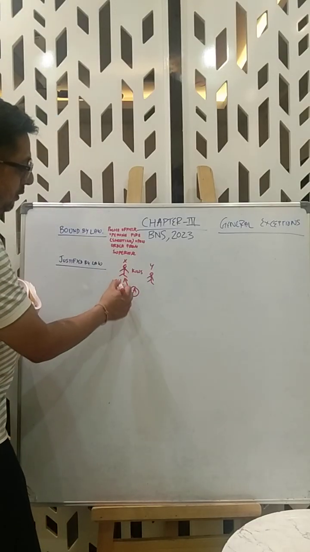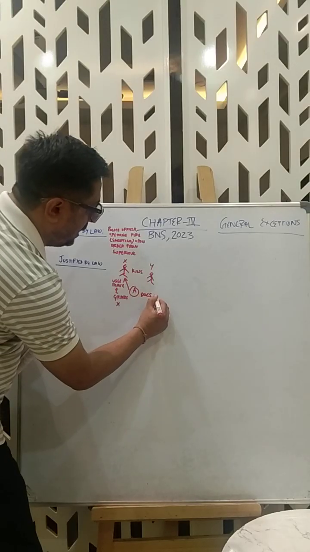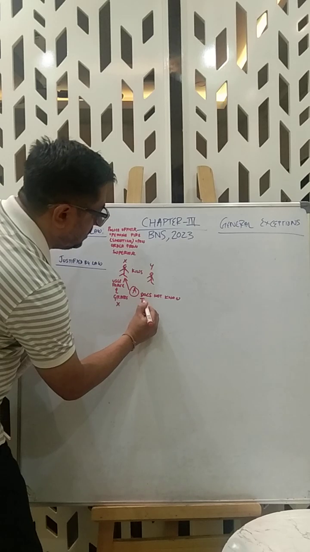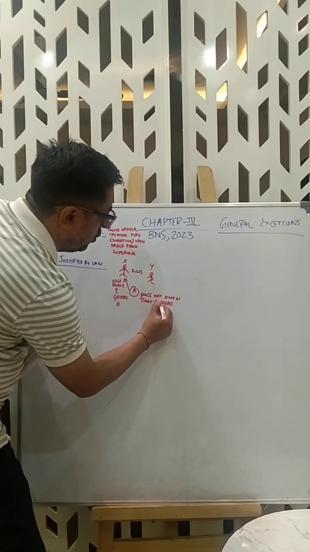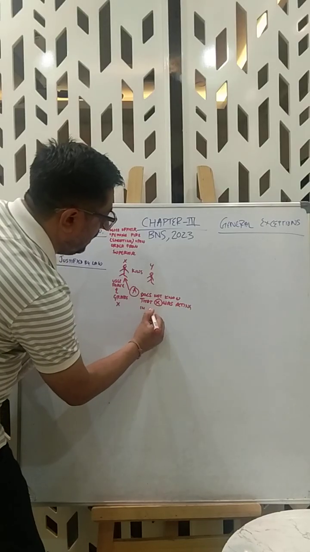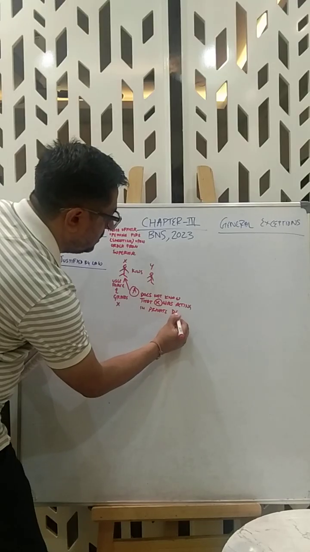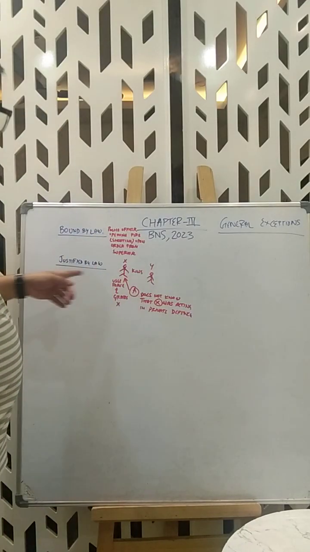So he uses force and grabs X, but A does not know that X was acting in private defense. Sorry for the handwriting, but I hope you understood this.